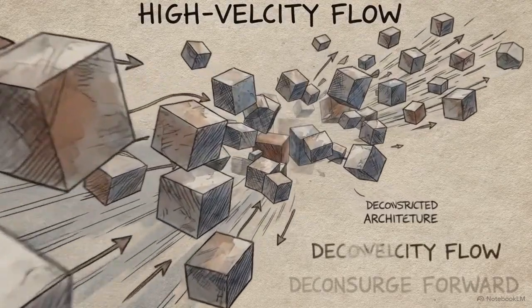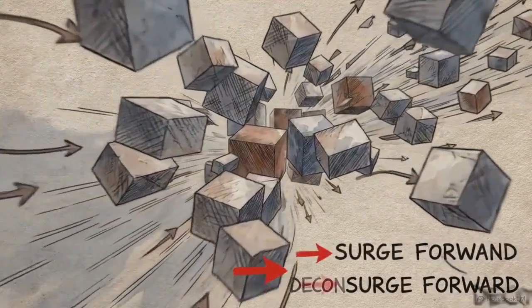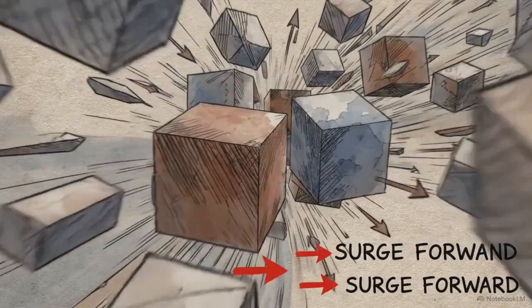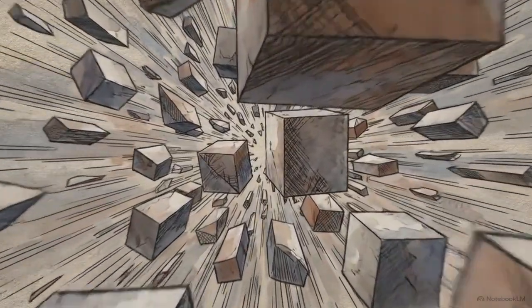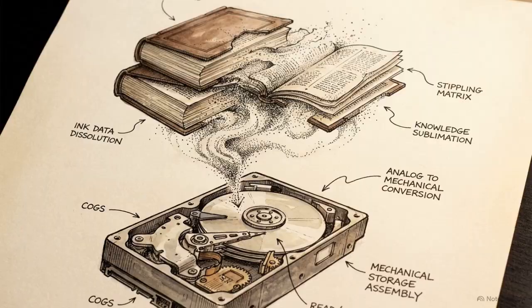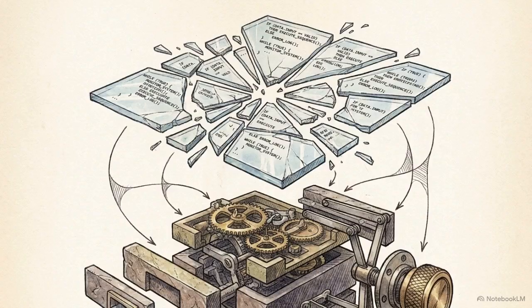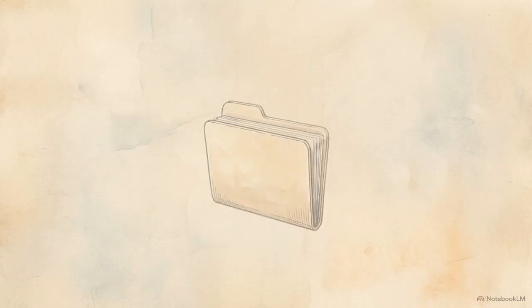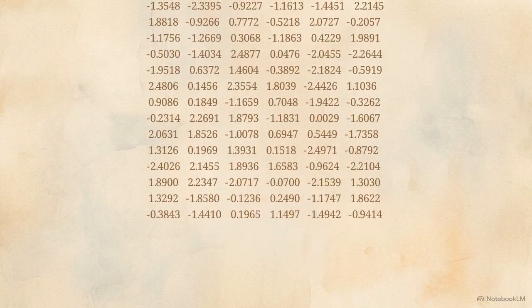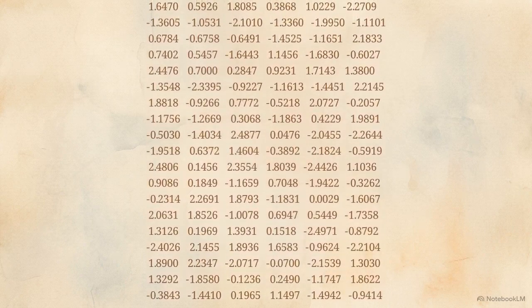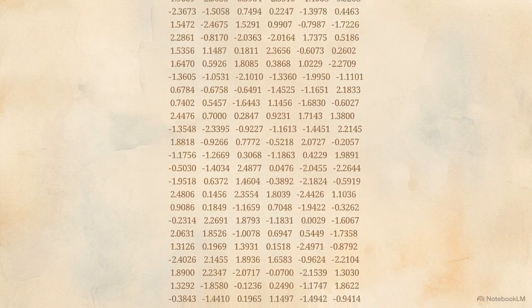You click Download on a new AI model. Maybe it's labeled Qwen 8B or Llama 32B, and watch dozens of gigabytes stream onto your hard drive. That massive file contains no encyclopedias of human knowledge and no lines of logical programming code. If you open up that file, you will find a single static list of floating point numbers. The letter B tells you exactly how many of those numbers are in the file.